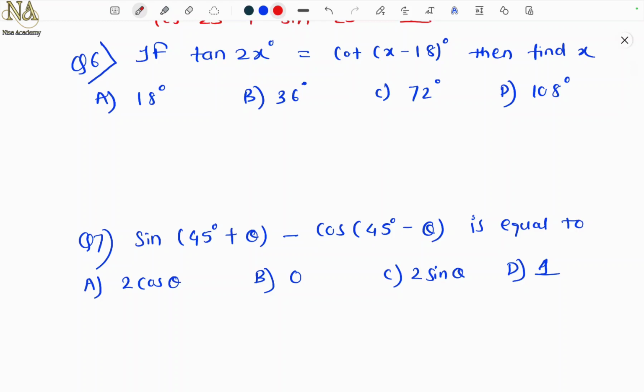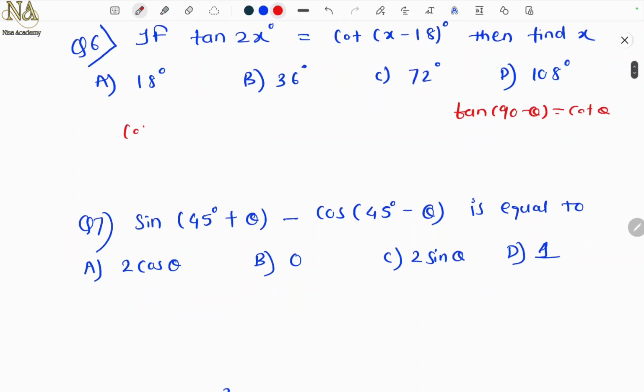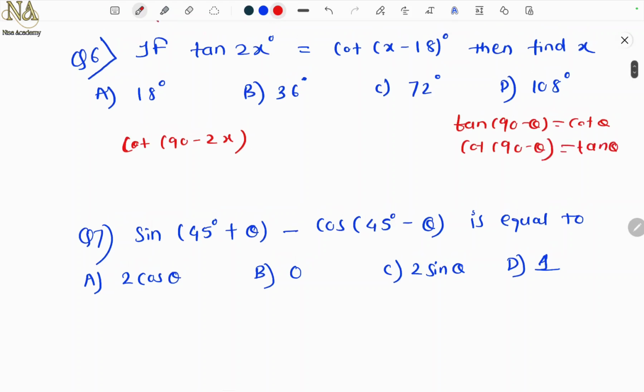Okay. Again here the complementary angles. So see tan 2x, how can I write? Because tan of 90 minus theta is cot theta, or the same, cot of 90 minus theta is tan theta. So I can write this as cot of 90 minus 2x, because cot of 90 minus theta is tan theta. So to get tan 2x, I write cot of 90 minus 2x, right?